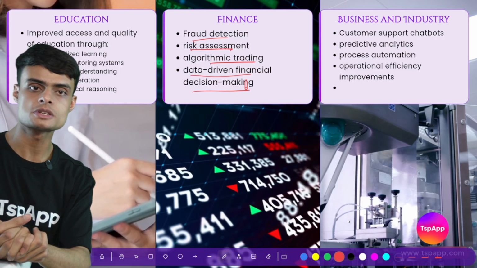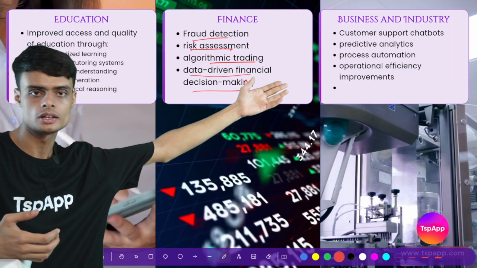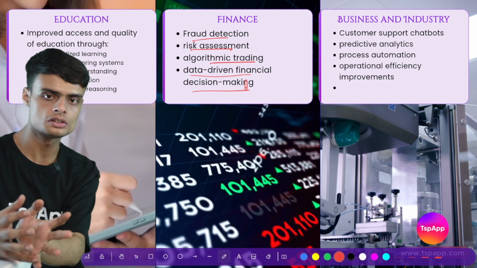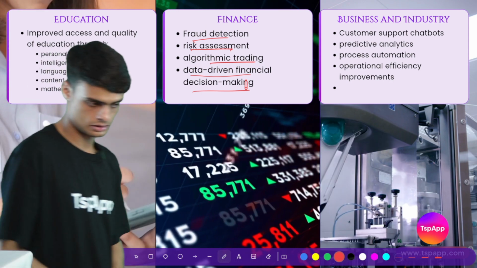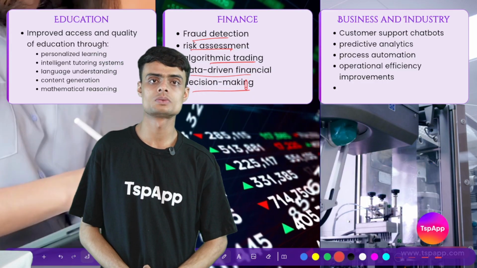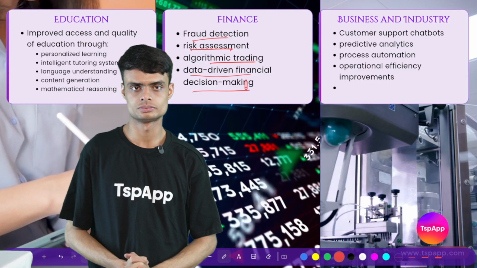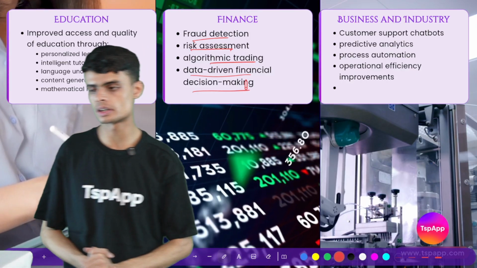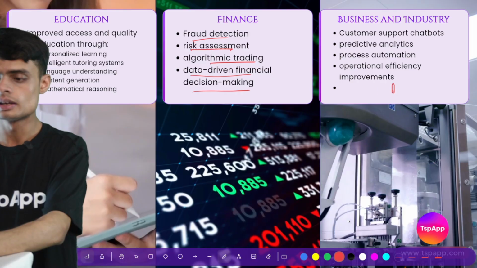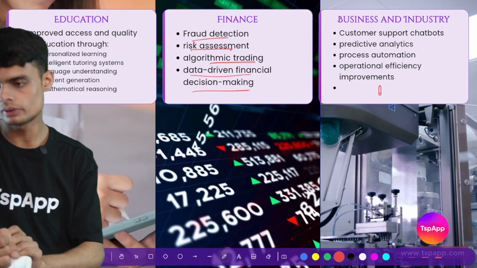Another case is business and industry. Now this is a very revolutionary field, because machines and AI enabled machines are being used such that these machines are doing tasks which require automation. In factories you can see the machines doing tasks which are the same, they work in a loop.